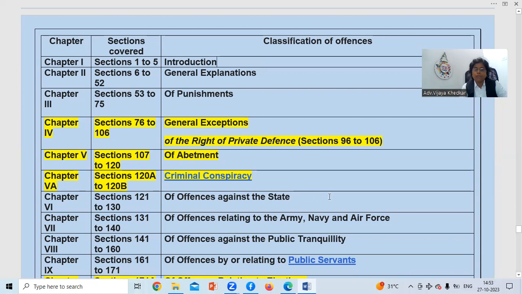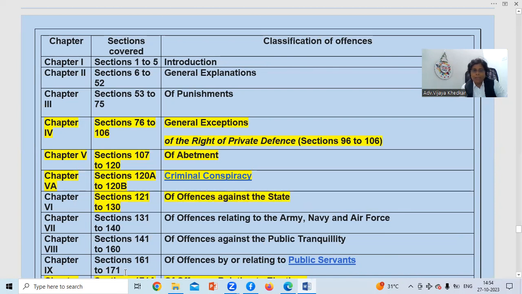Section 120A to 120B is talking about criminal conspiracy. We'll have detail about this in the next video. So chapter 6 is talking about sections 121 to 130, offenses against state. In this also we had a question about Mahatma Gandhi's sedition and all. You will just see in the next video. So section 121 to 130 is talking about offenses against state.